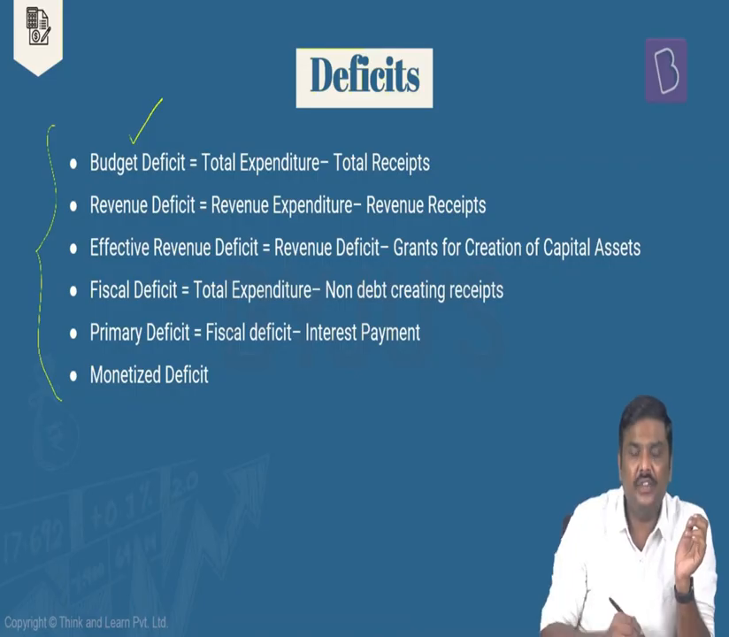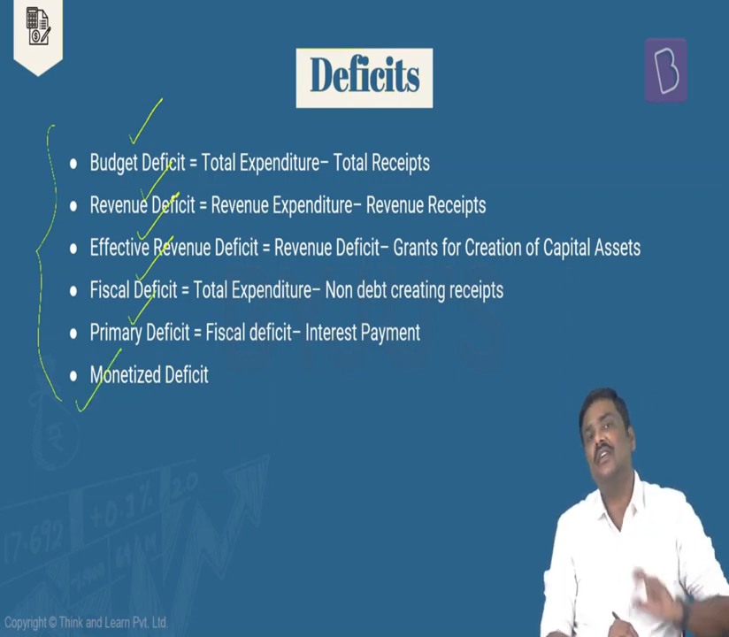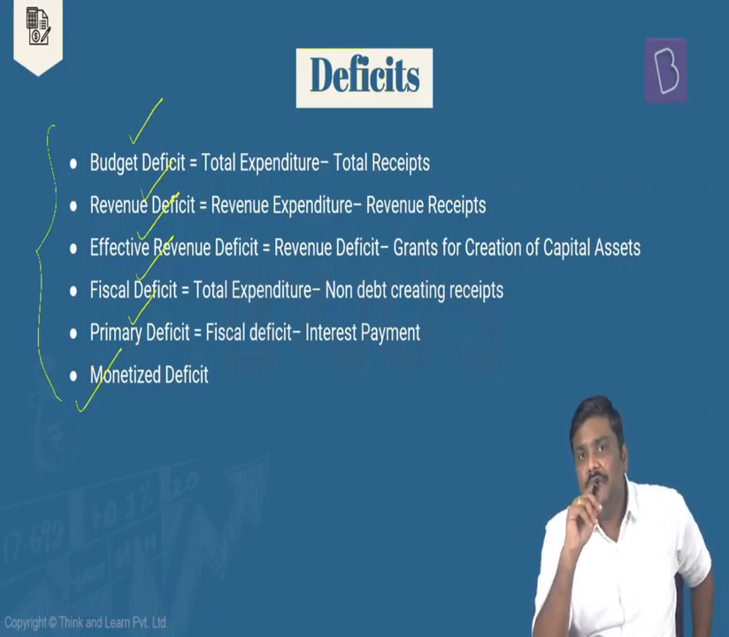One is a budget deficit. Second one is a revenue deficit. Third one is an effective revenue deficit. Fourth one is a fiscal deficit. Fifth one is a primary deficit, and sixth one is monetized deficit. So remember this, to begin with, after independence, that is post 1950s, we used to practice only two types of deficits. One was the budget deficit, second one was the revenue deficit.